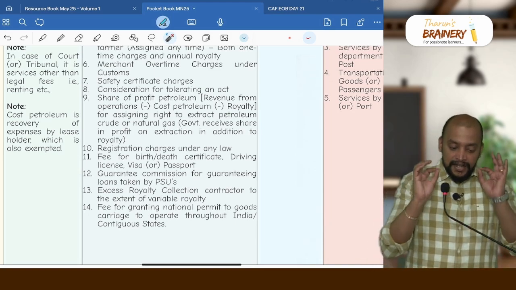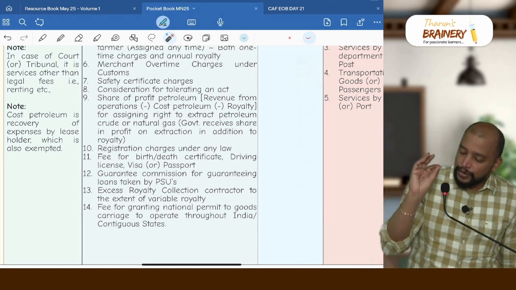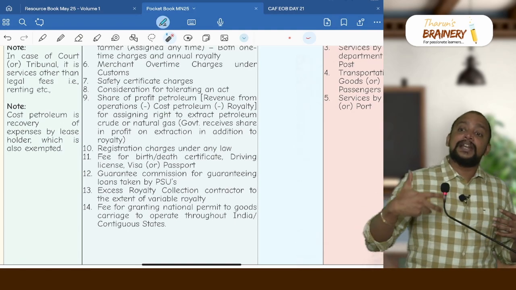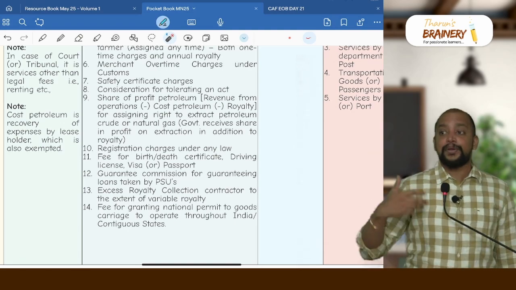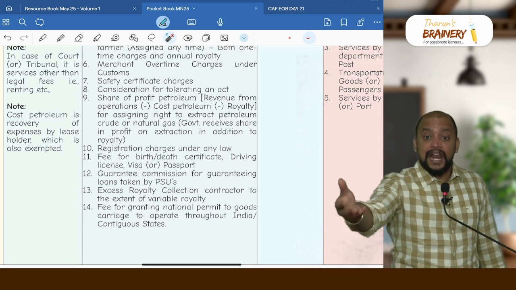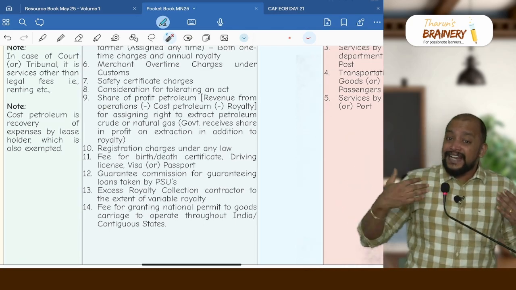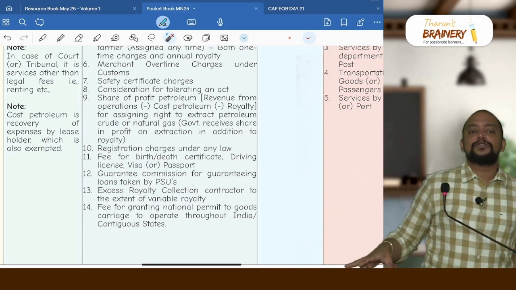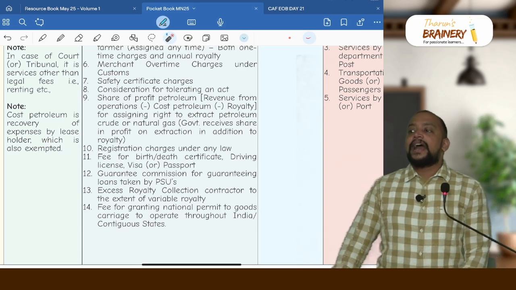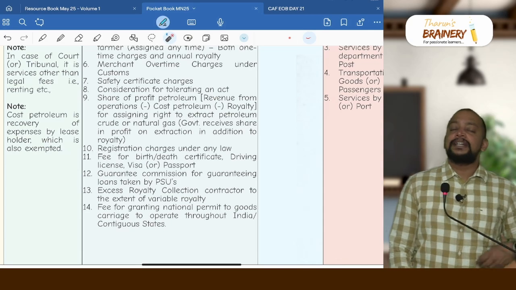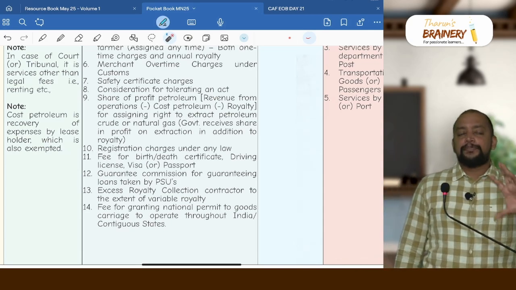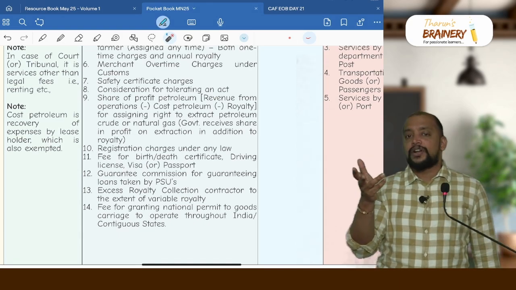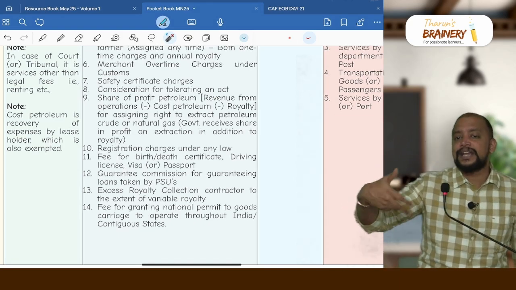So remember, whenever there are damages arising out of contract, but the nature of the damage is such that it is meant to penalize a person, to discourage the person, because if he is doing that particular act, that is going to cause a big damage to me, that's why I will be levying that. Then also it is not treated as consideration and it will not be treated as supply. So the intention is very, very important. He just breached a condition of the contract. When he breaches the condition of the contract, that's okay. This is regularizing the transaction.